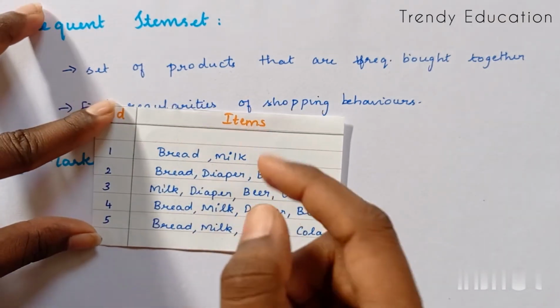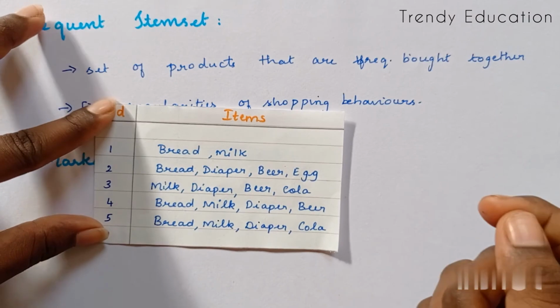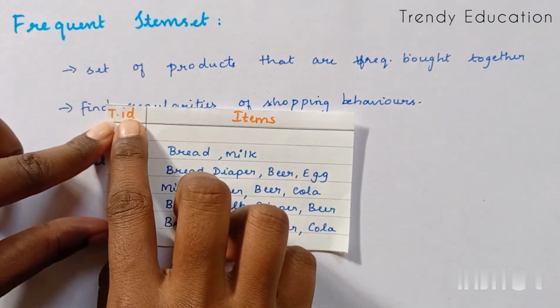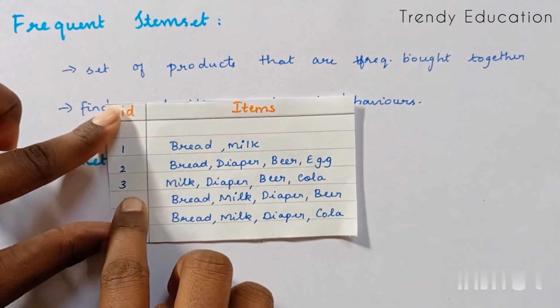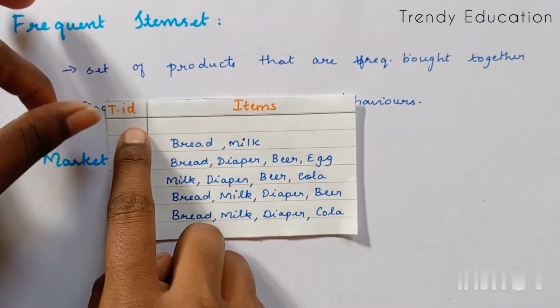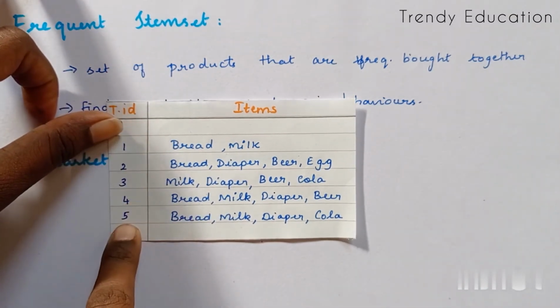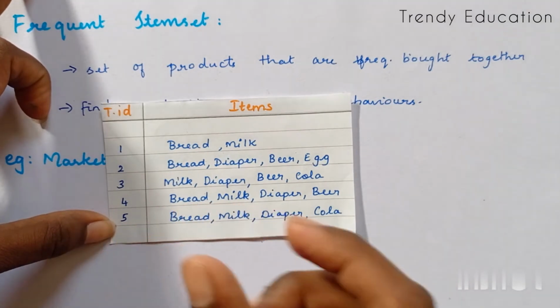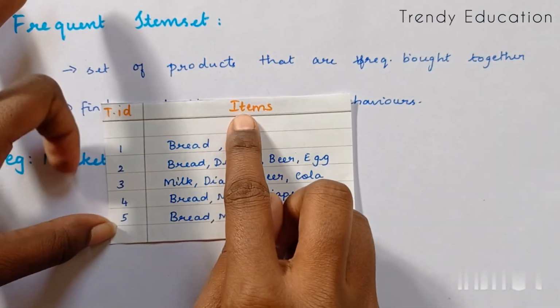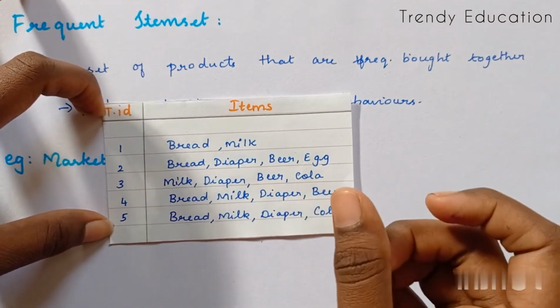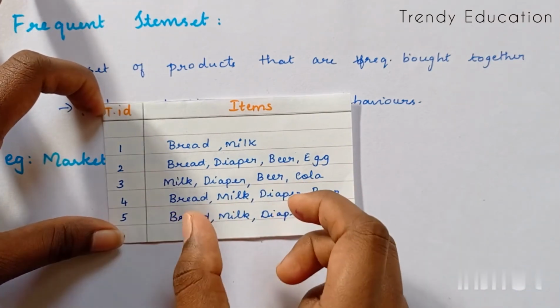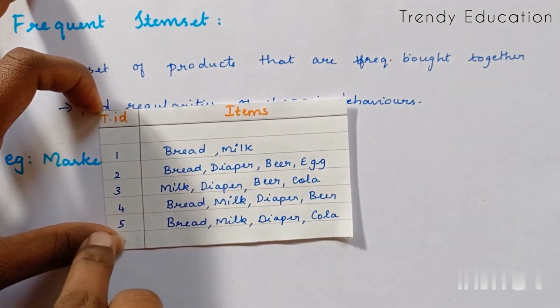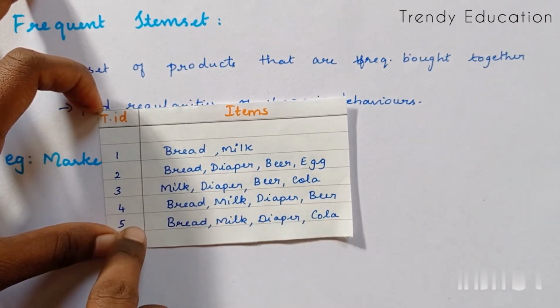The items are I1, I2, I3 up to I6, and the transactions are T1, T2, T3, T4, T5. These are the total number of transactions made in the particular shop on that particular day. But here I'm taking only 6 items and only 5 transactions.